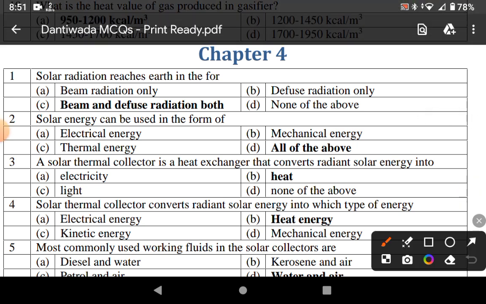Solar radiation reaches Earth in the form of beam and diffuse radiation both. Solar energy can be used in the form of electrical energy, thermal energy and mechanical energy. A solar thermal collector is a heat exchanger that converts radiant energy into heat.